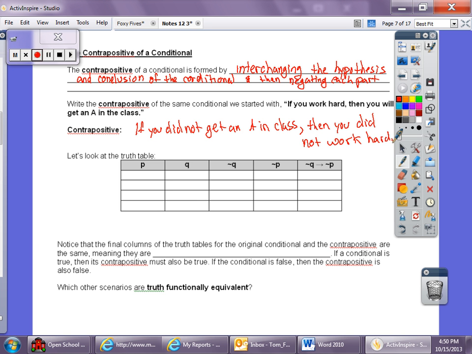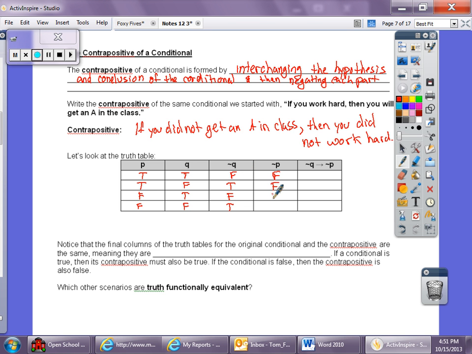So if we look at this truth table, all right, P is true, true, false, false. Q is true, false, true, false. Not Q, all right, not Q. So we're going to do not Q, and then we're going to do not P. So not Q is false, true, false, true. Not P, all right, make sure you didn't switch them up.